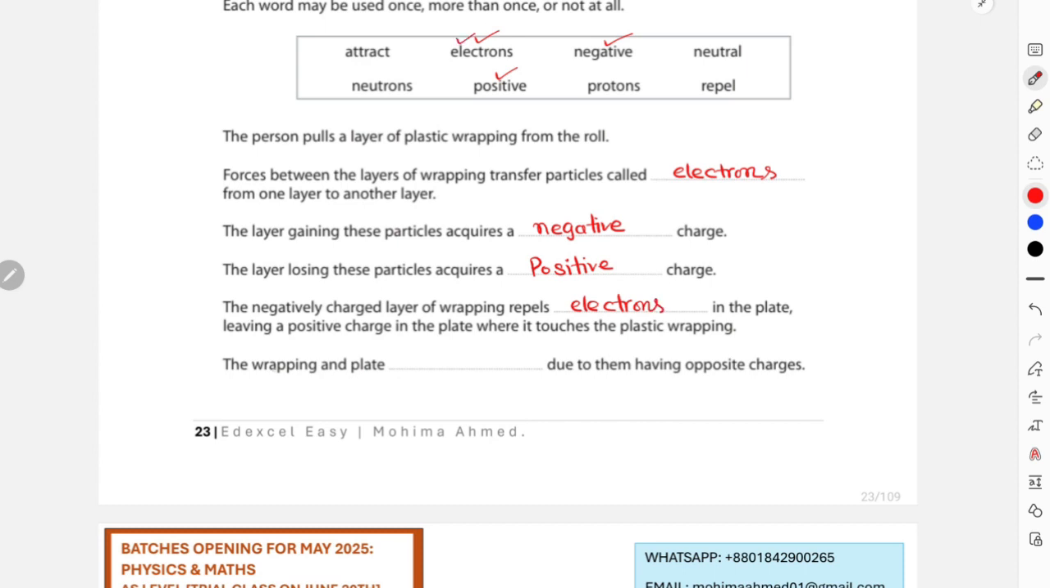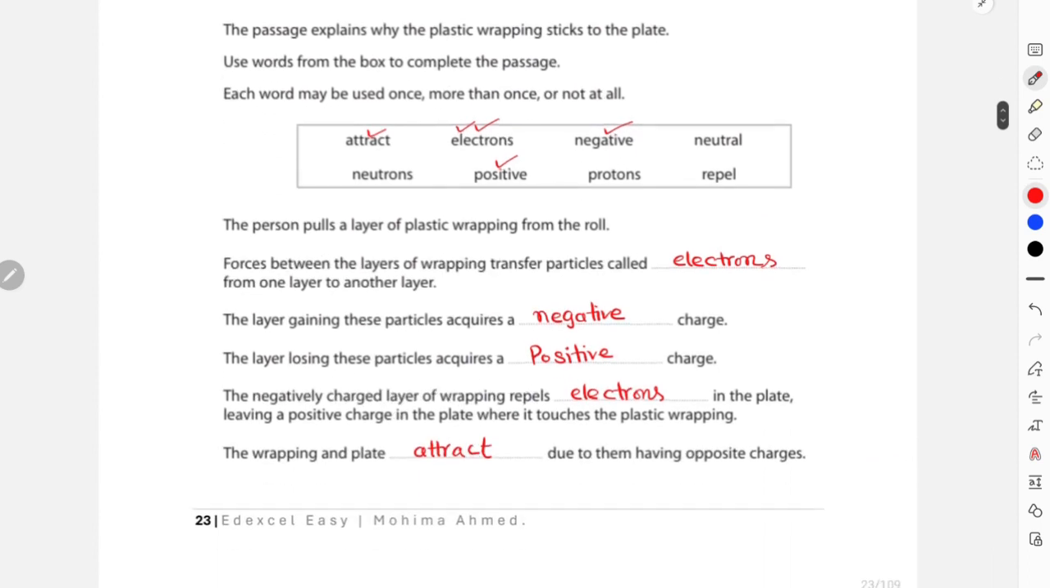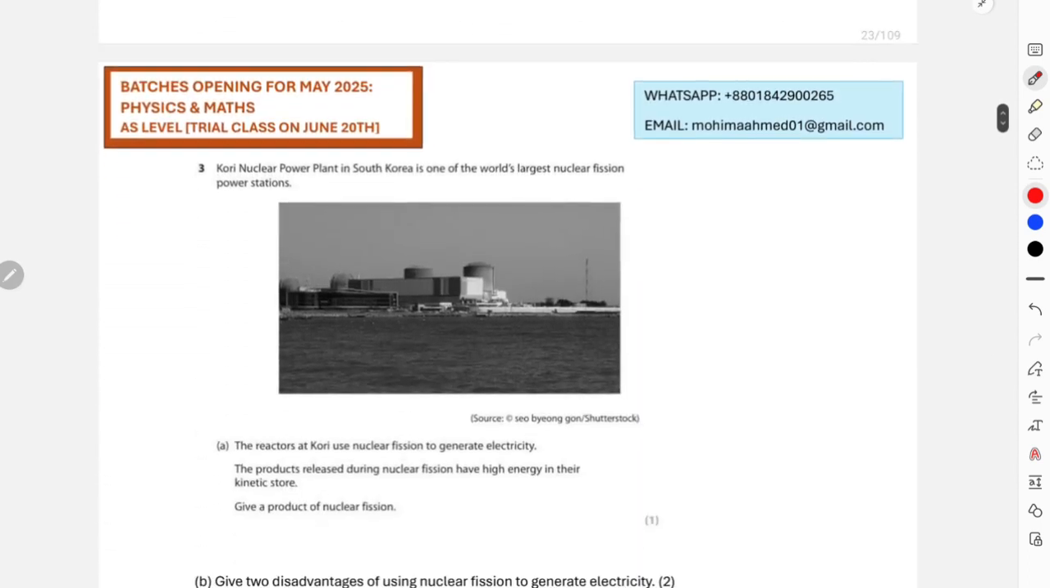And then finally the wrapping and plate dash due to them having opposite charges. Opposite charges always attract, so this position we are going to use attract, right? So this is your final case for question 1. I hope this was clear for all of you. We'll move on to the next question.